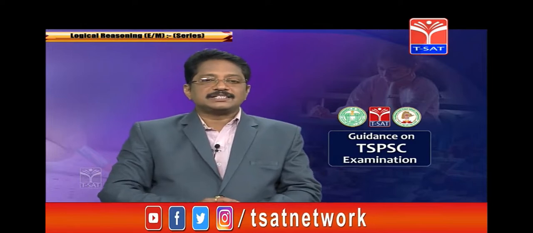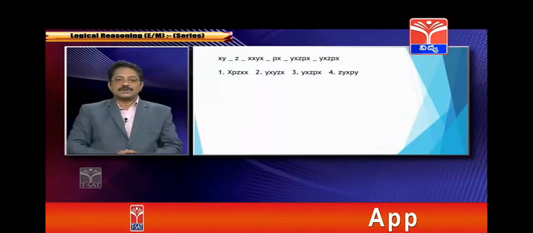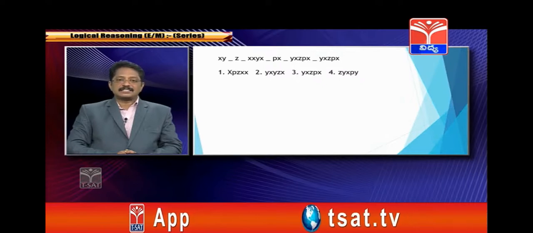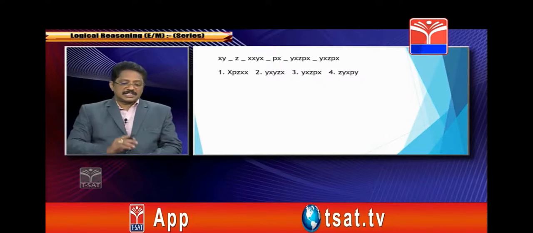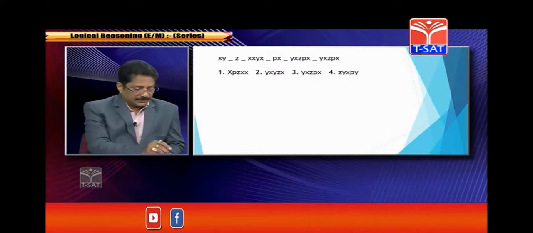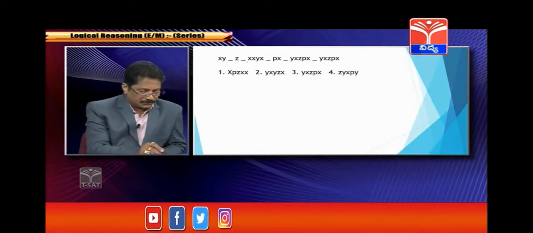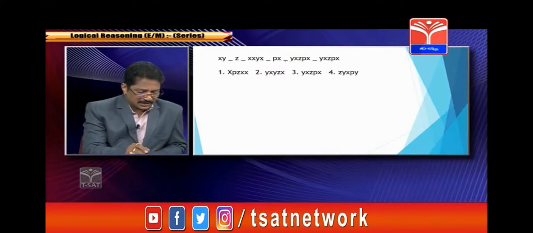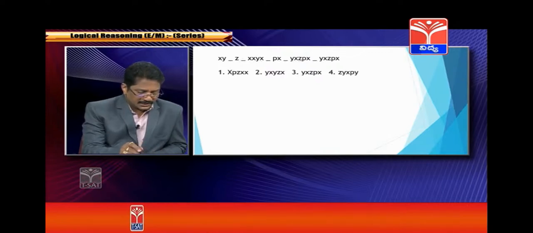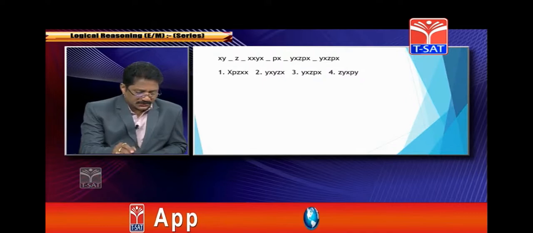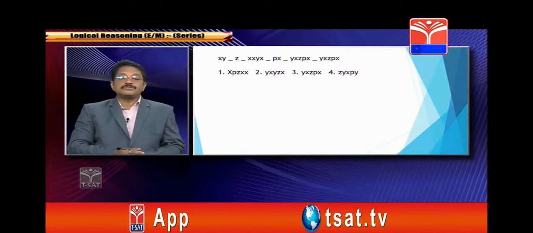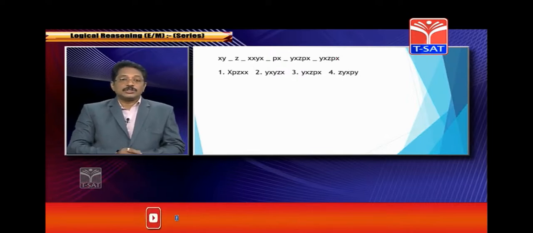So the series is X Y Z Z X X Y X P X dash Y X Z P X Y X Z, and the pattern is given. What we have to do is count the letters: 1, 2, 3, up to 24. That means there are 24 letters.